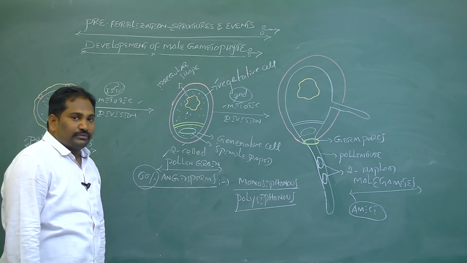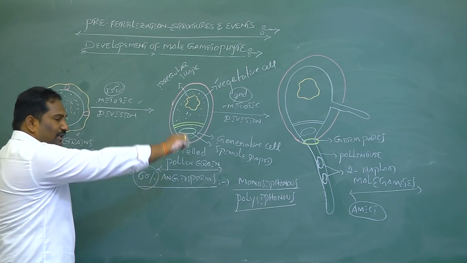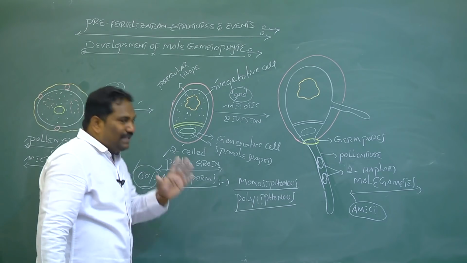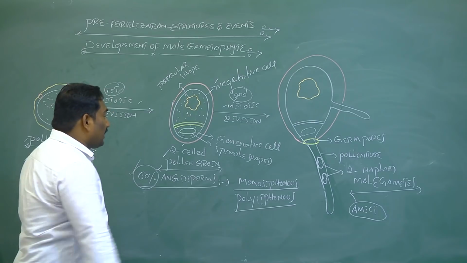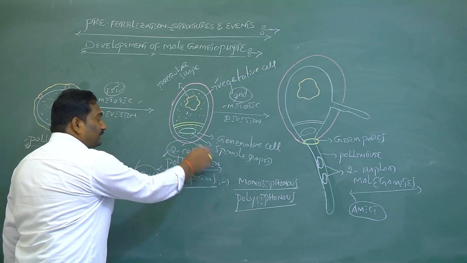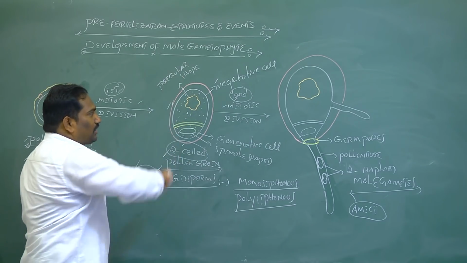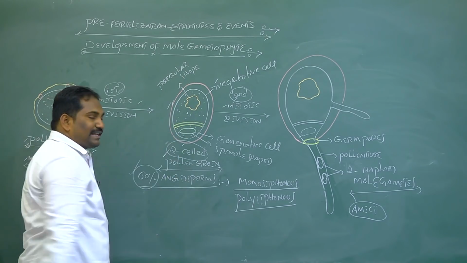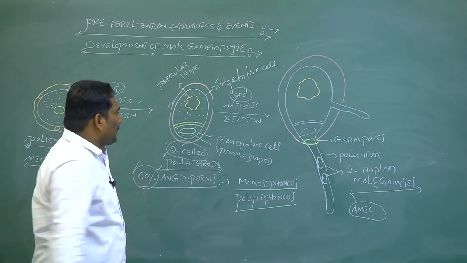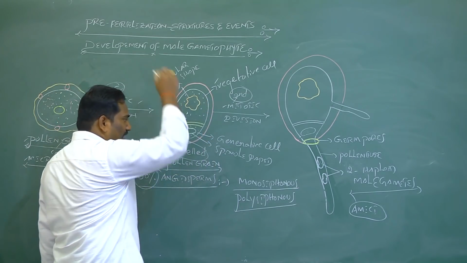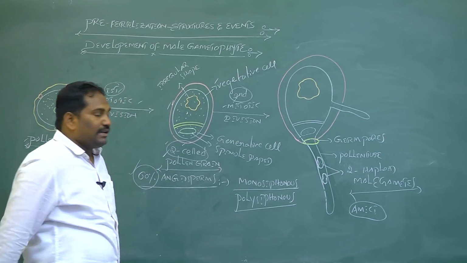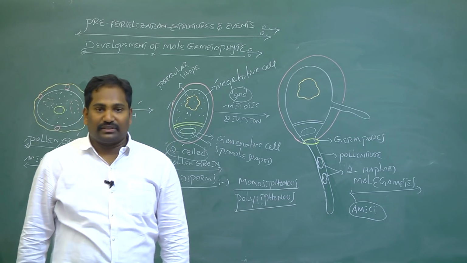One more question: in 60% of angiosperms, at what stage are pollen grains shed from the anther? The answer is the two-celled stage. Name the two cells: the larger cell is the vegetative cell and the smaller cell is the generative cell. The vegetative cell nucleus is irregular in shape, and the generative cell nucleus is spindle shaped.